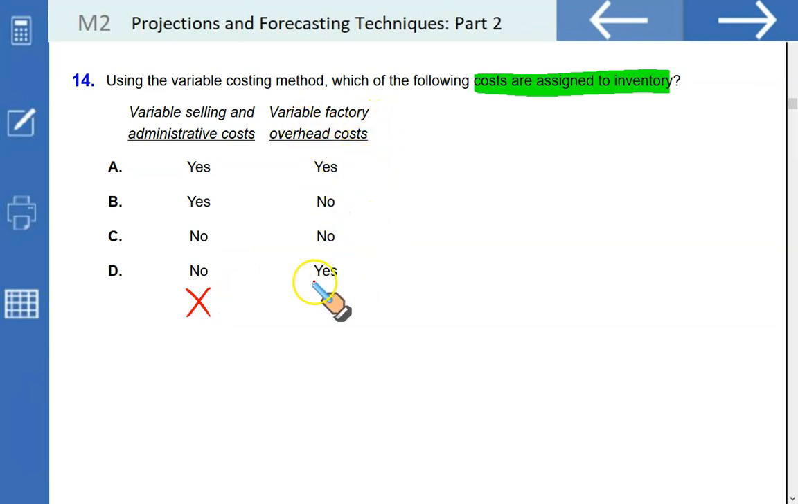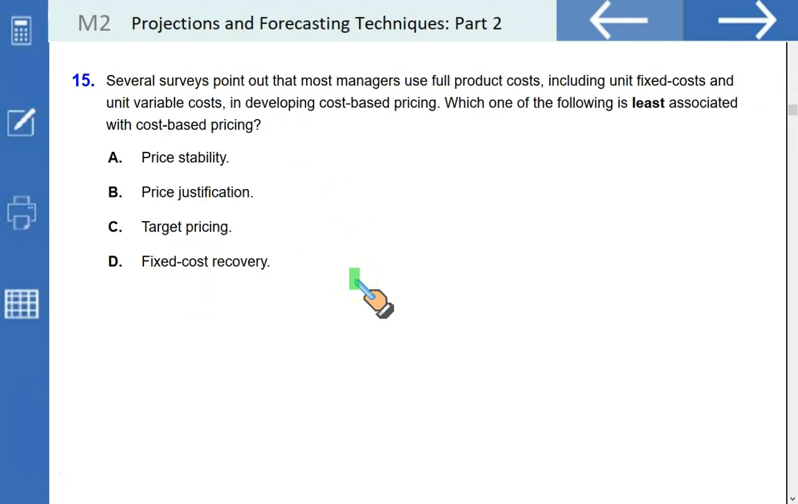Variable factory overhead, yes, it is a part of inventory under both systems, absorption and variable. So that makes D the correct option.